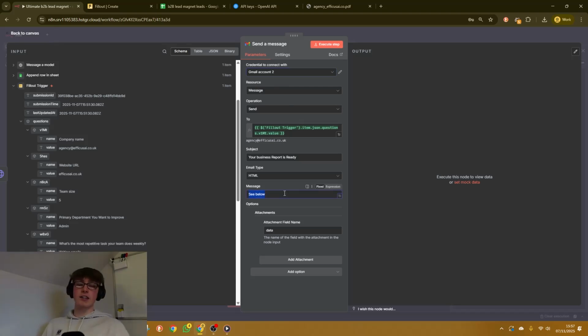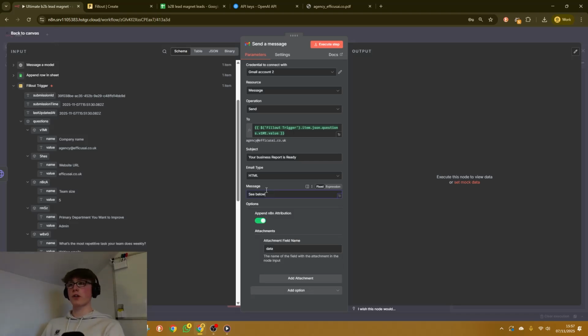Now, feel free to add anything you want in the email body. You're also going to want to append the n8n attribution. Sorry, n8n, but you're going to want to do this. Now, feel free to add whatever into the message below. You can have some call to action in here, like a Calendly link if you want. But anyway, let's give this a test run.